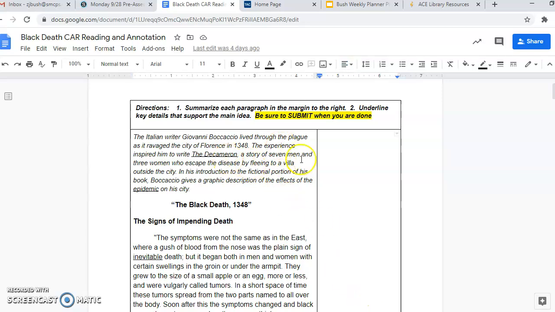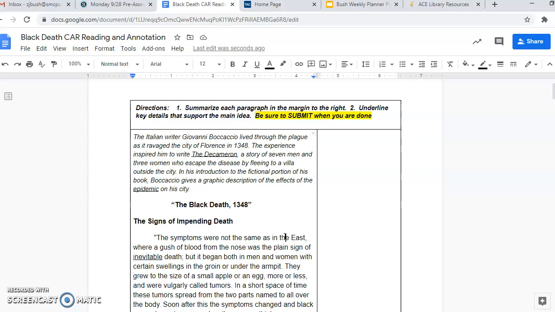So after the first paragraph, you will type in your explanation and your summary of the paragraph on the right, and you will also underline key details that support that idea. So if you thought that this was a key idea for the reading, you will just highlight it and underline it. And that's all you have to do for Monday: the reading and the annotation, the summarizing, and the underlining.